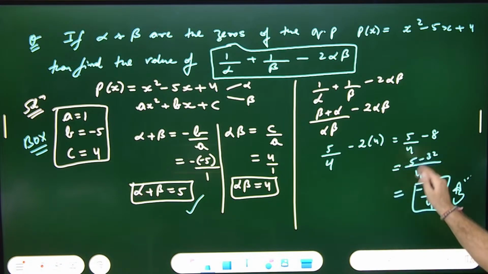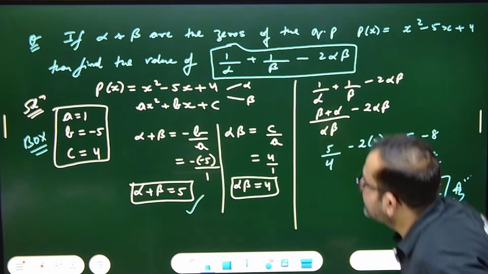Is it correct, what we have done, or is there some problem? Oh wait, alpha plus beta was 5 and alpha beta is 4. Okay, done. It is correct. We'll cross check with another method also.